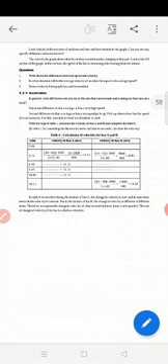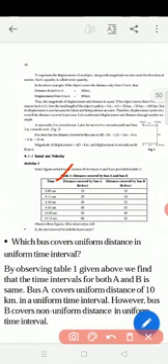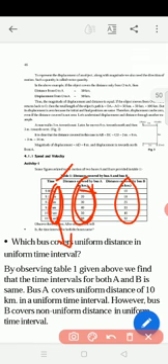So with the help of table 1, which we have seen, I will show you the first table, bus A and bus B. So we have seen the values. We are going to calculate and find out the velocity for bus A and bus B. Here time is in minutes and distance in kilometers. So we are going to change kilometers into meters, and minutes into seconds. Okay, so here we will see now.